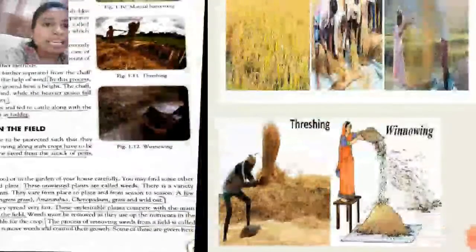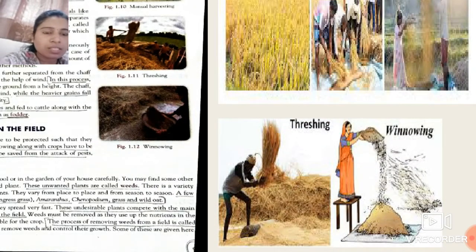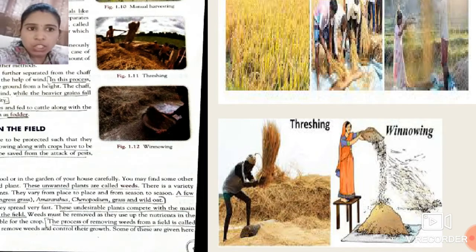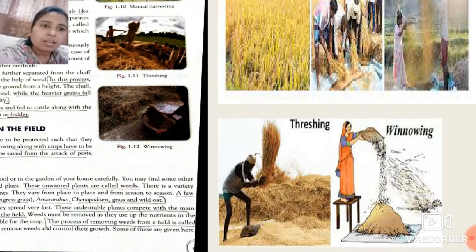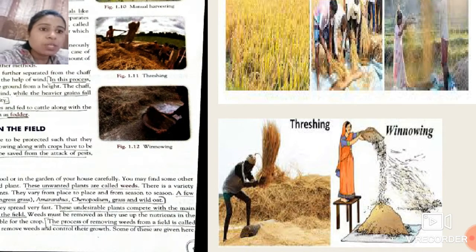What is exactly the difference between threshing and winnowing? Okay students, after threshing we get the grains separated. But after threshing we also do not get certain grains, so these are separated by the winnowing method.